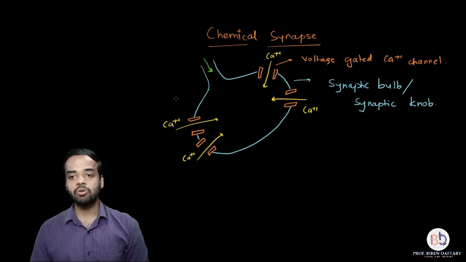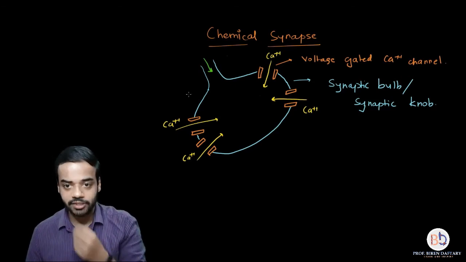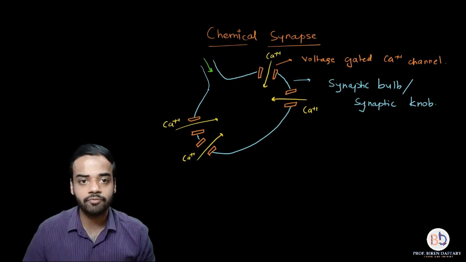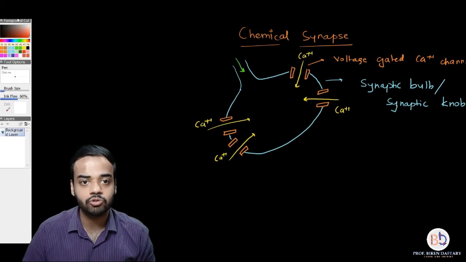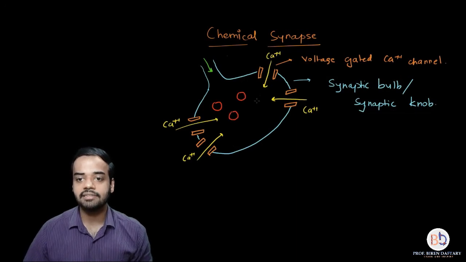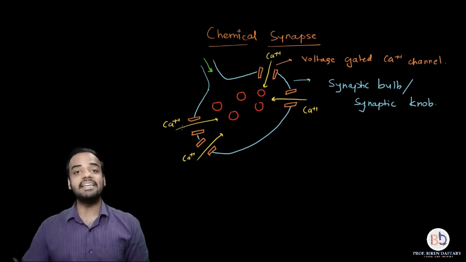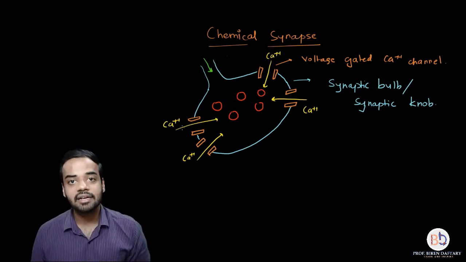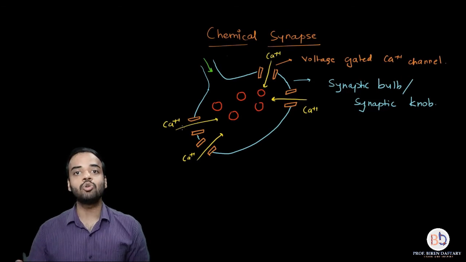Okay, so what I'm going to do is, I'm going to draw vesicles over here. I'm going to show them with a slightly different color, a red color. So I'm drawing these red colored structures. These structures are called synaptic vesicles, and inside these vesicles are present the neurotransmitters.